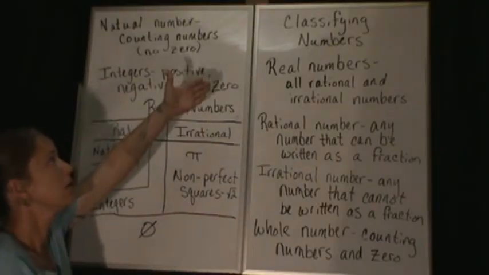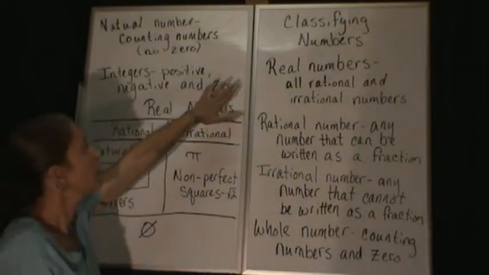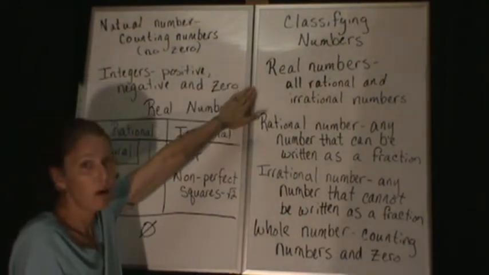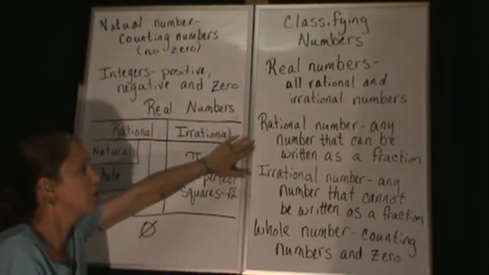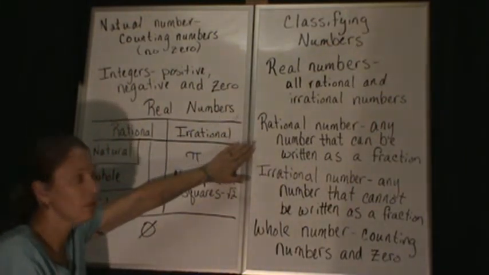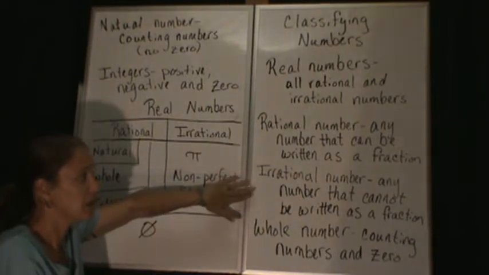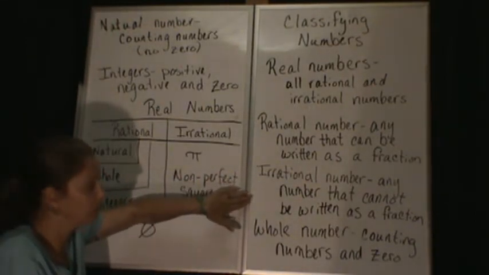This video is on classifying numbers. So we have real numbers are all rational and irrational numbers. A rational number is any number that can be written as a fraction. An irrational number is any number that cannot be written as a fraction.